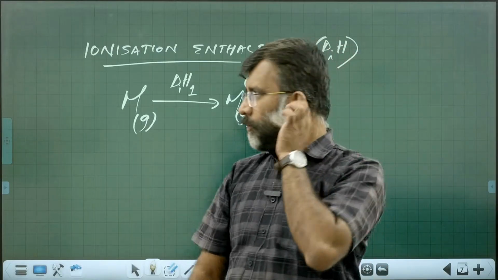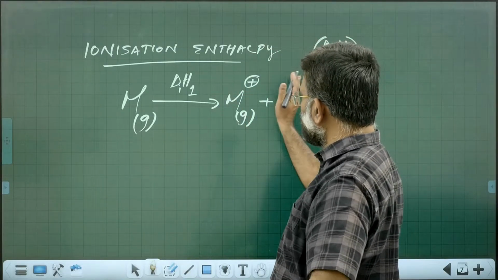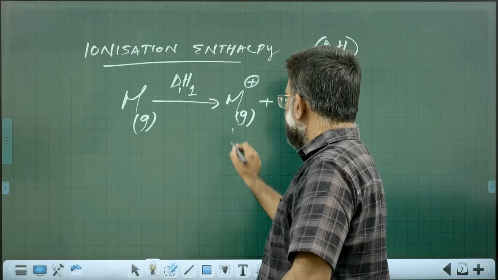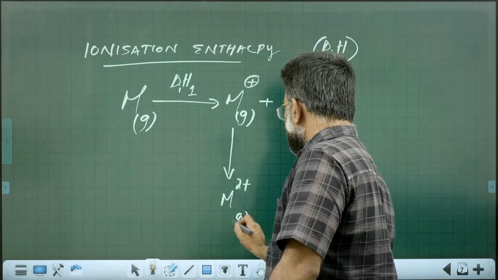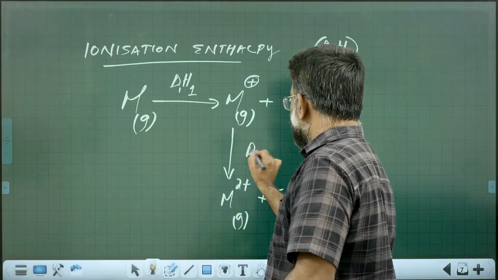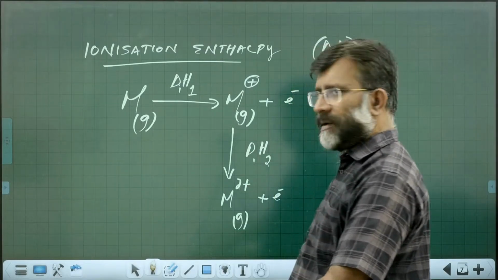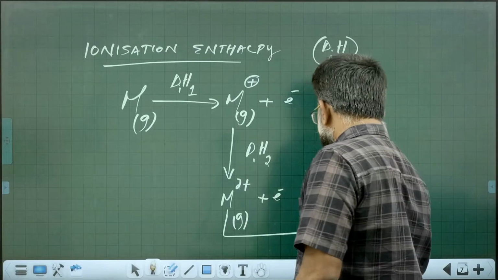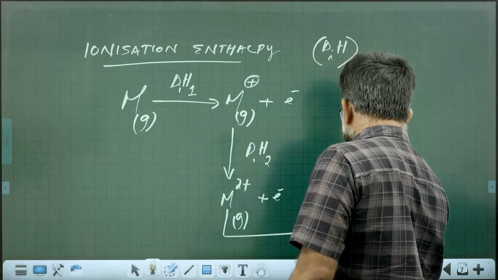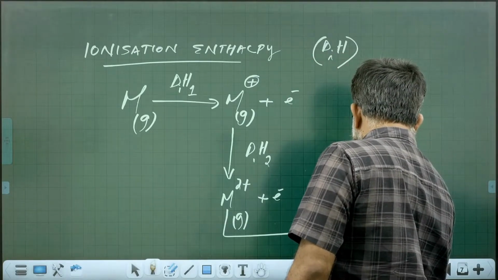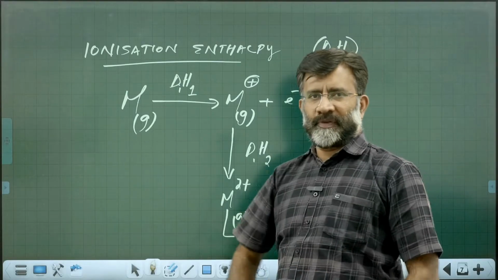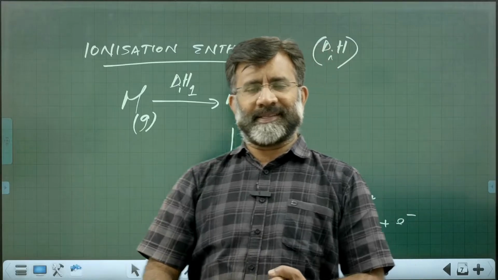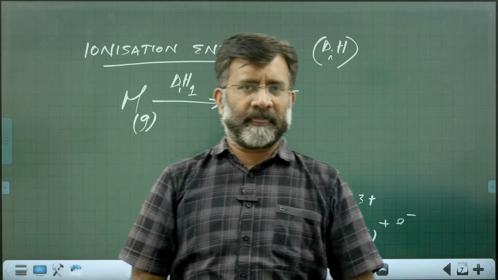Right? So removal of the last electron is first ionization enthalpy. Removal of one more electron is called second ionization enthalpy. Removal of one more electron is called third ionization enthalpy.